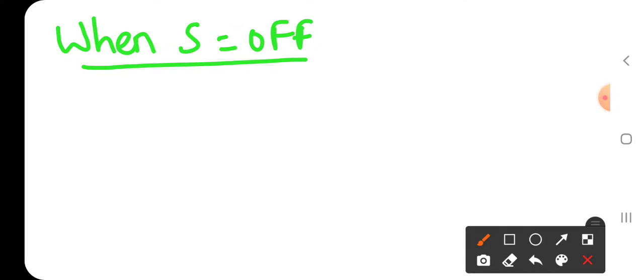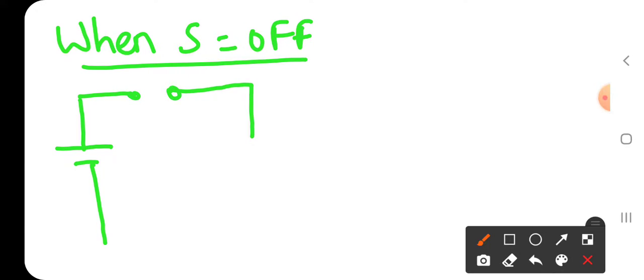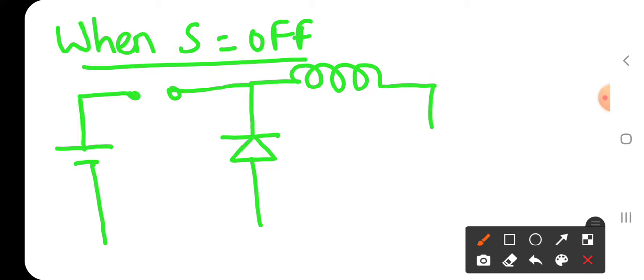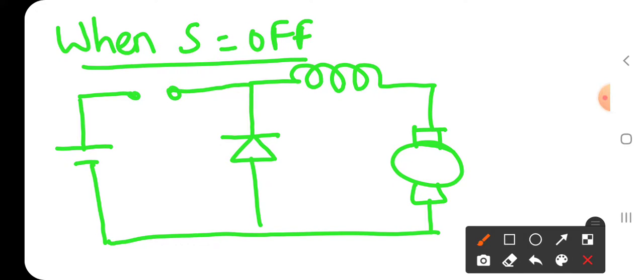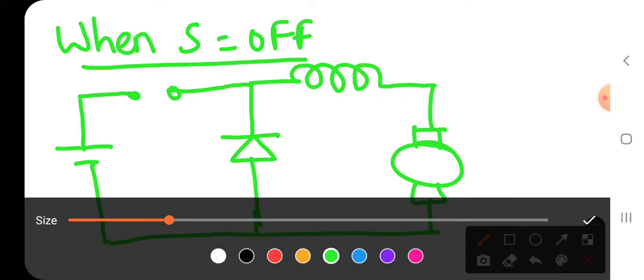The switch is off, in the sense we need to turn off the switch with the help of the freewheeling diode and inductor. How is it? The switch is on already. This is the freewheeling diode DF. It is the inductor, and this will be the motor.